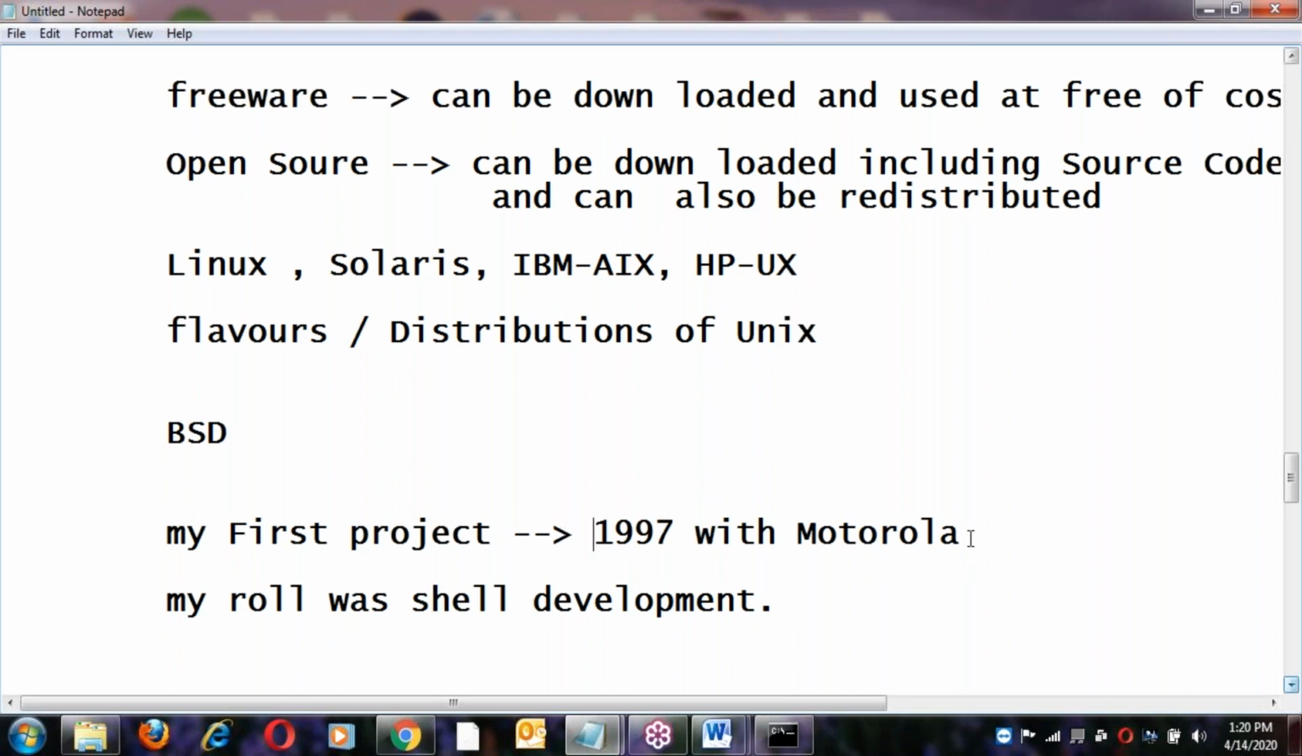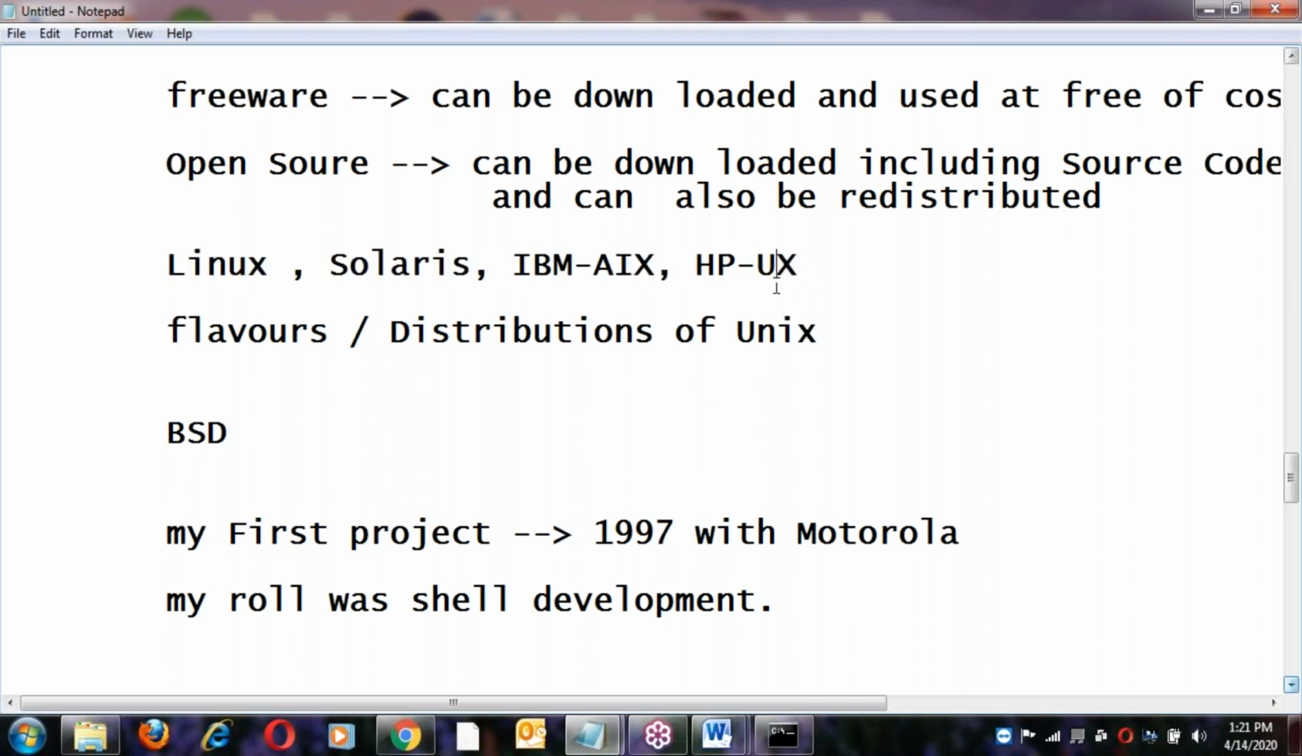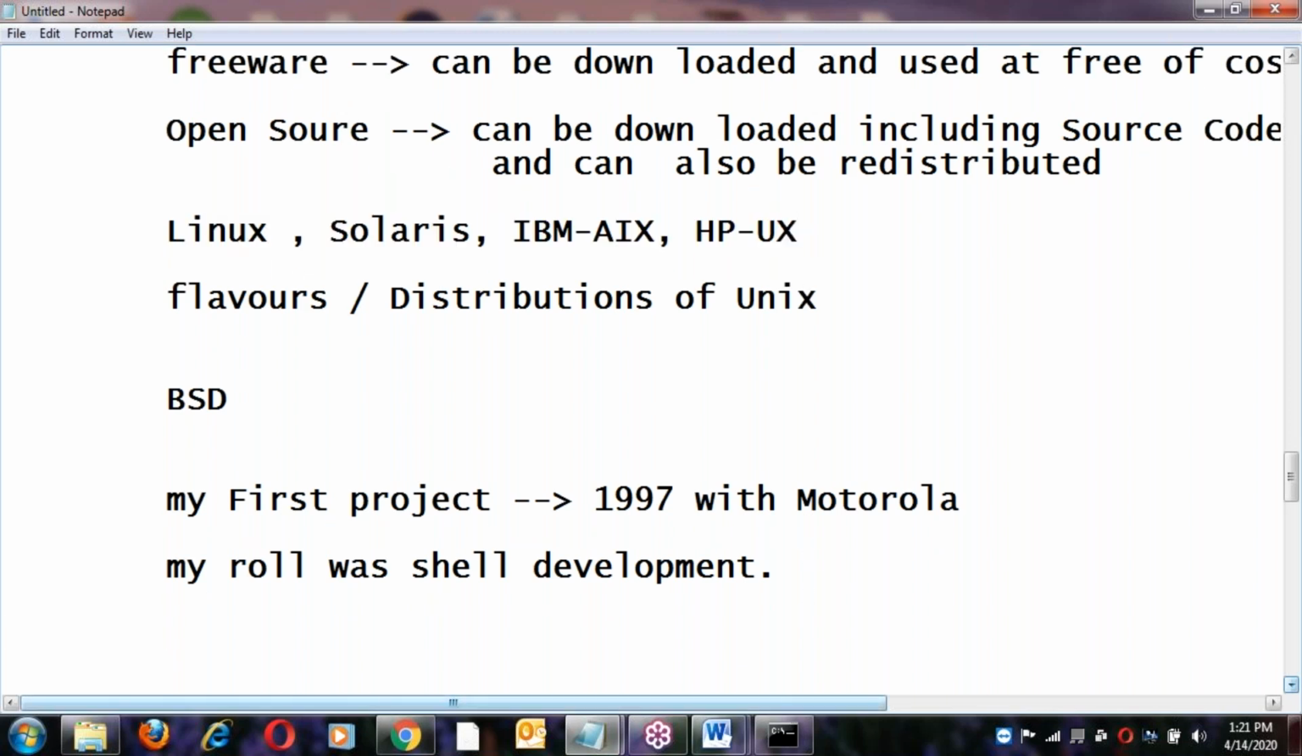Motorola developed their own products, and like that, many companies took that operating system, modified it, and used it for their own purpose. But some of those products were released in the market, like Linux, Solaris, IBMX, and HPUX. Solaris is from Sunsoft, IBMX from the IBM company, HPUX from the HP company, right? Different companies took the Unix source code, modified it, and released it with different names. So these are all distributions of Unix base.